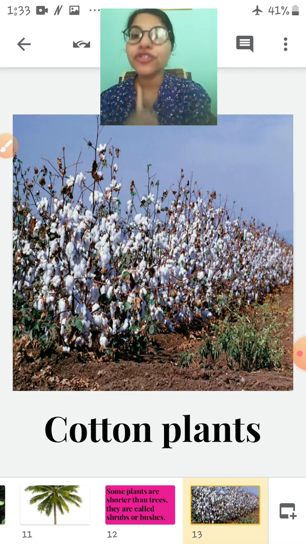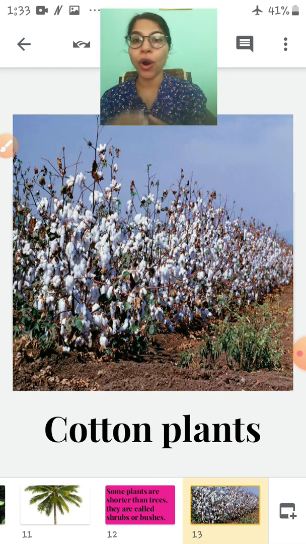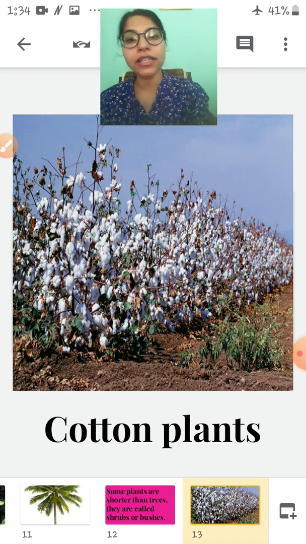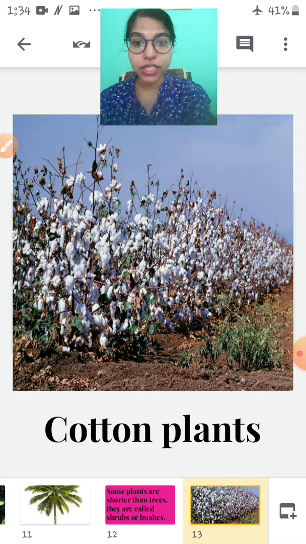These are shrubs. These plants are not as big as trees. These are smaller than trees. So these plants are shrubs, not trees. Now you have understood what are shrubs.